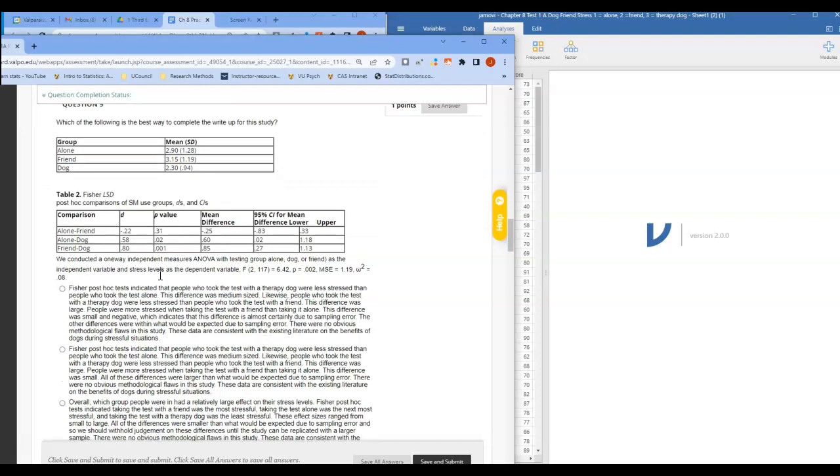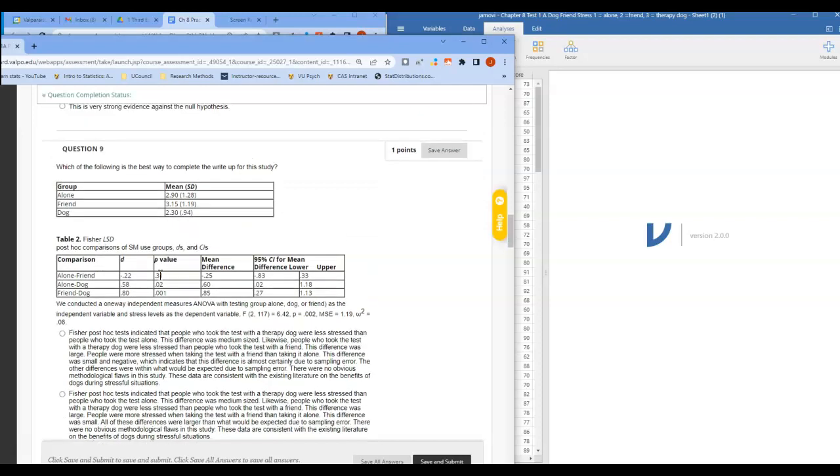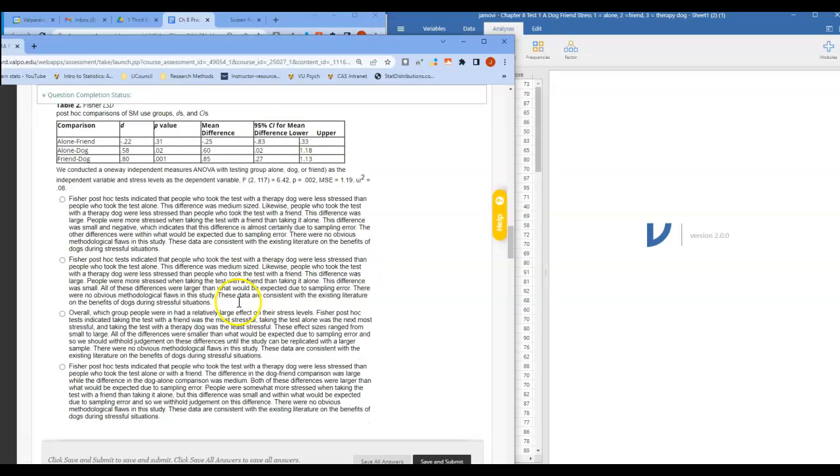Okay, number 9. The next question here: which of the following is the best way to complete the write-up for this study? I'll tell you right off the bat that the correct answer here is the last one. We're looking at the Fisher post-hoc test and showing that people who took the test with a therapy dog were less stressed than people who took the test alone or with a friend. The difference in the dog-friend comparison was large, while the difference in the dog-alone comparison was medium. Both of these differences were larger than what would be expected due to sampling error. People were somewhat more stressed when taking the test with a friend than taking it alone, but this difference was small and within what would be expected due to sampling error, and so we're withholding judgment on this difference.